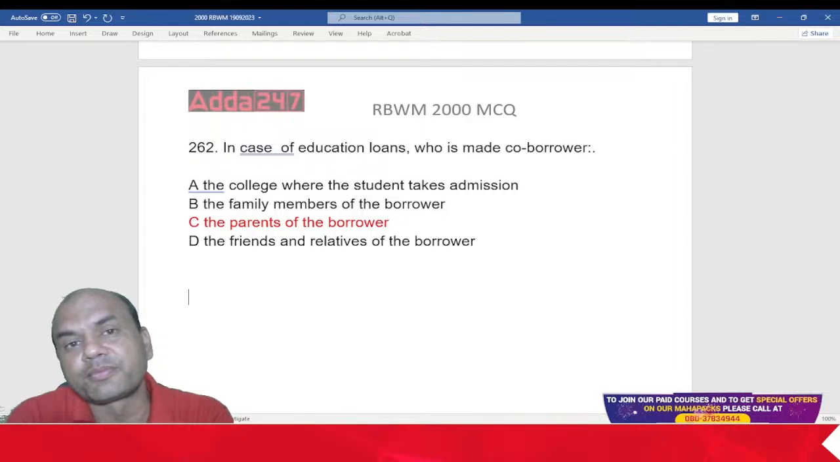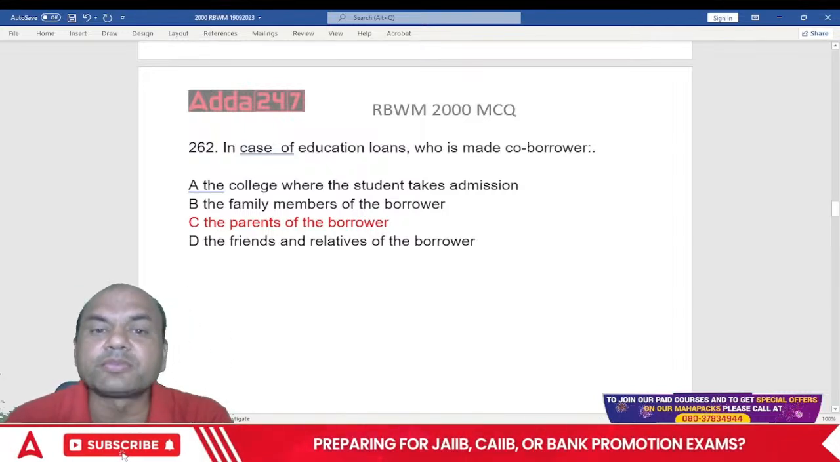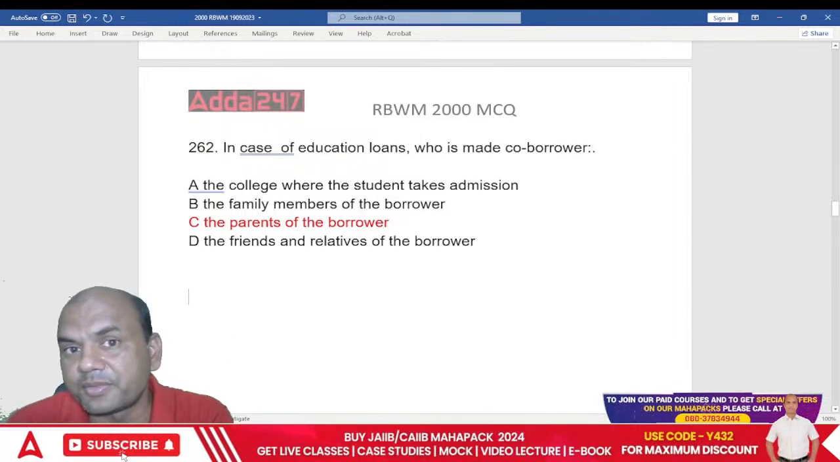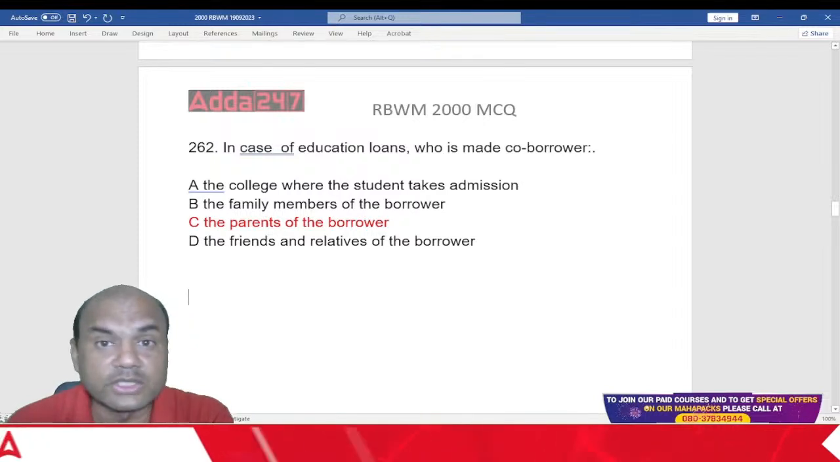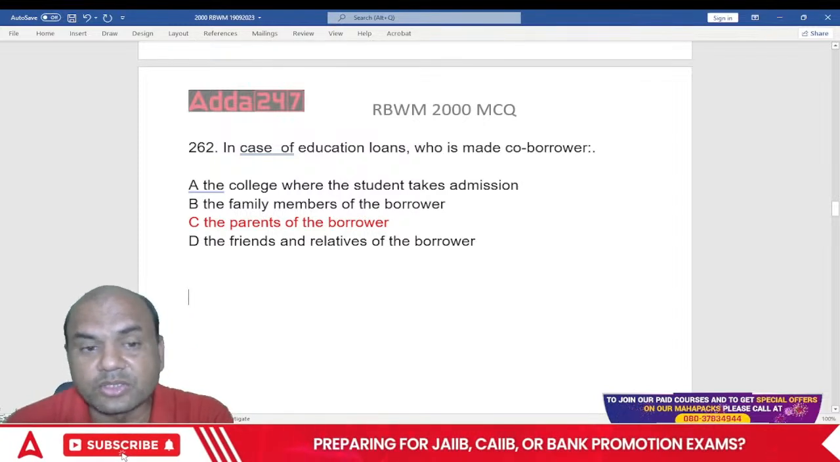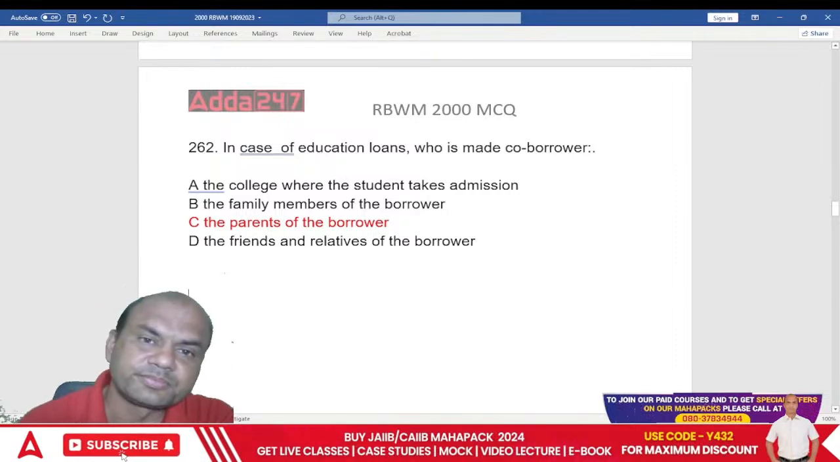Student should repay. But what happens? We take parents as a co-borrower. Why? Because if the student doesn't get a job immediately, or if the student fails, then what? The loan is to be repaid in any case. So that repayment will be done by this co-borrower, the parents. Okay.